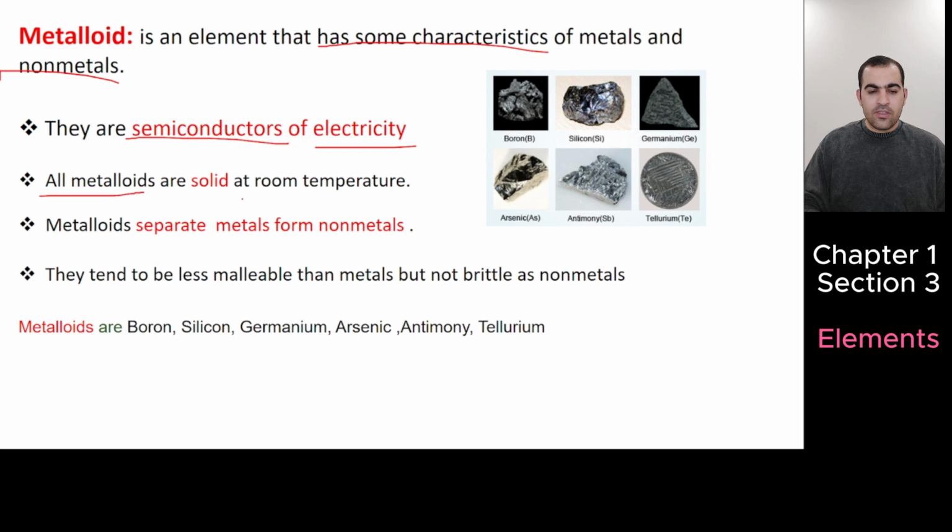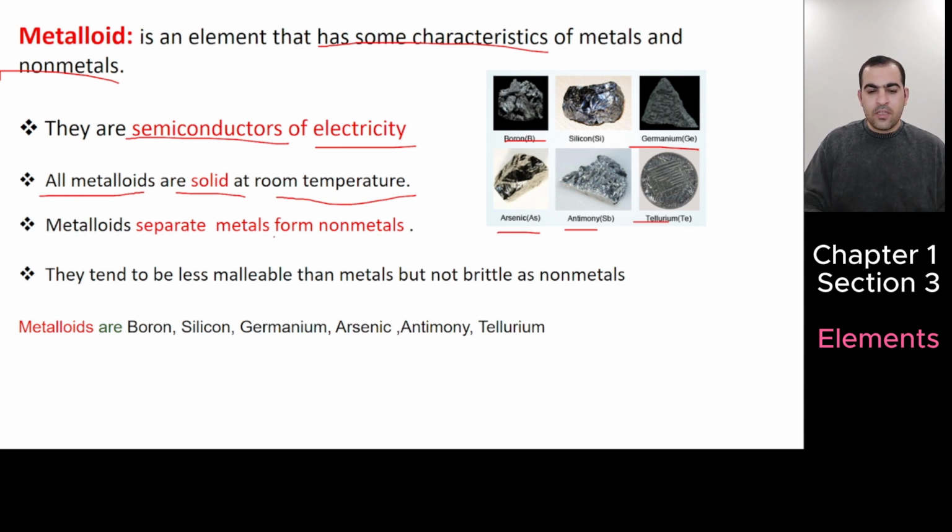All metalloids are solid at room temperature. That's easy. There are 6. Look at their pictures: boron, silicon, germanium, arsenic, antimony, and tellurium. These are the 6 metalloids. They are all solid.